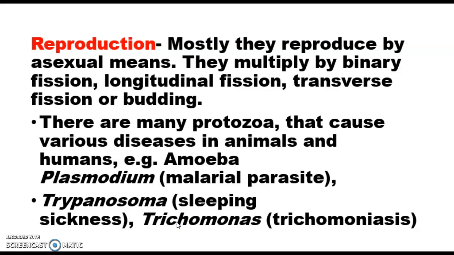For example, if we talk about Entamoeba histolytica, that causes dysentery in human beings. And Plasmodium causes malaria in humans. Trypanosoma causes sleeping sickness and Trichomonas causes trichomoniasis. So we will discuss all these diseases later. First we have to discuss the classification of protozoa.